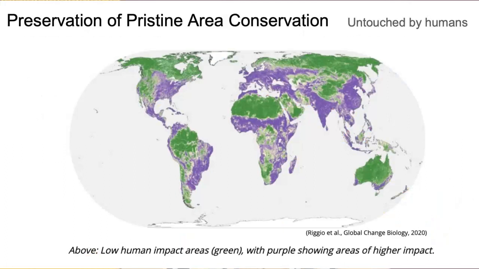Another way is preservation of pristine areas, which are untouched by humans. The green areas, so low impact by humans. The purple areas, not so much. Humans are in the way.